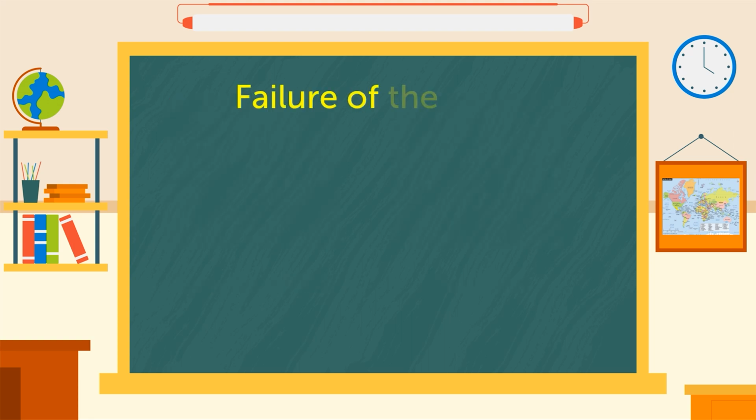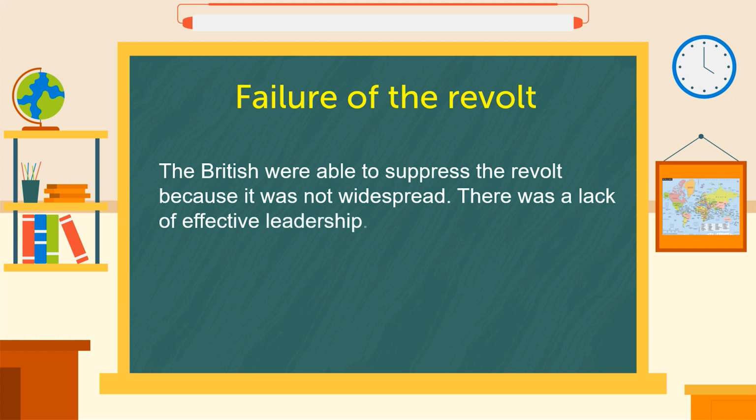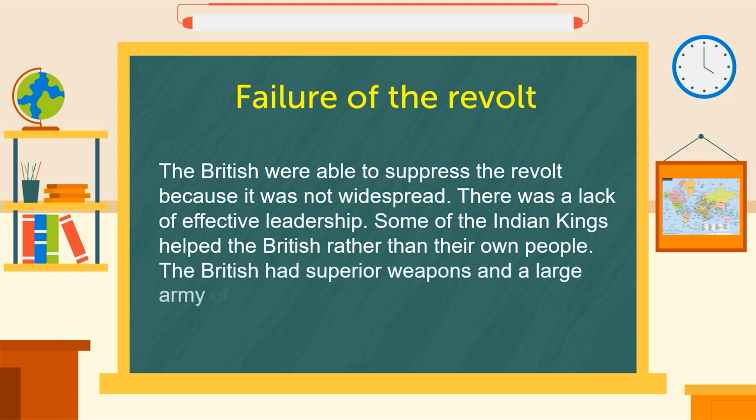Failure of the revolt. The British were able to suppress the revolt because it was not widespread. There was a lack of effective leadership. Some of the Indian kings helped the British rather than their own people. The British had superior weapons and a large army of soldiers.